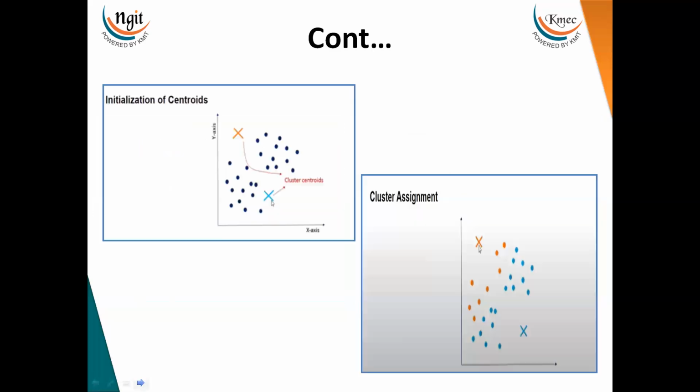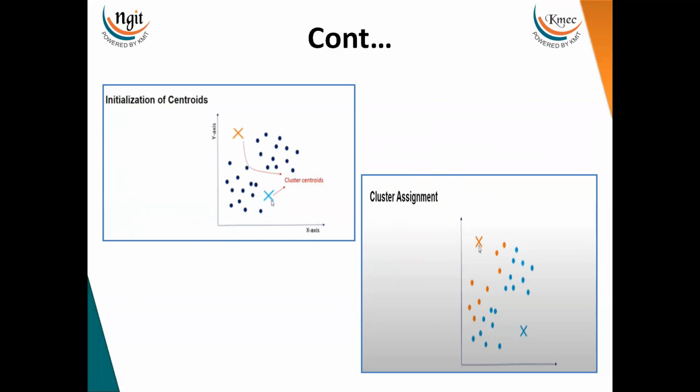Now, first of all, what I have to do in the k-means algorithm is initialize the centroids. I had this data set, and I will assign two centroids to it. Why did I decide on two centroids? Because I need two clusters. If you need two clusters, you will find two centroids of the data set. We choose random centroids the first time. So I found this as one centroid of my data set and this as another centroid.